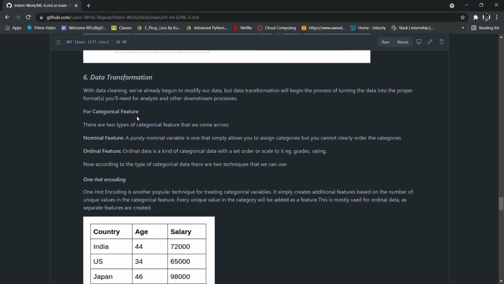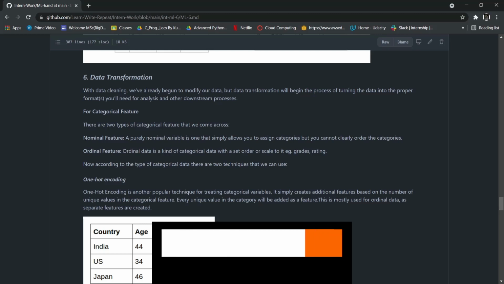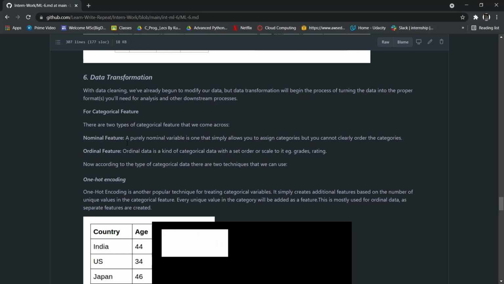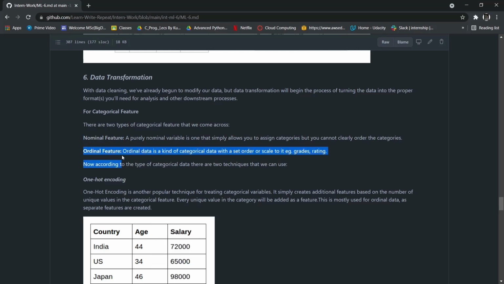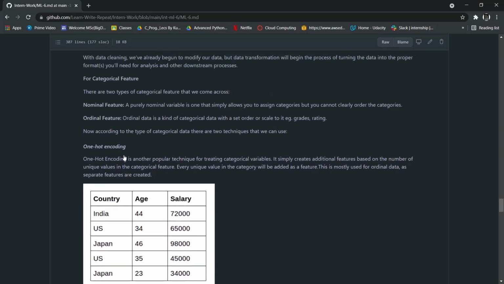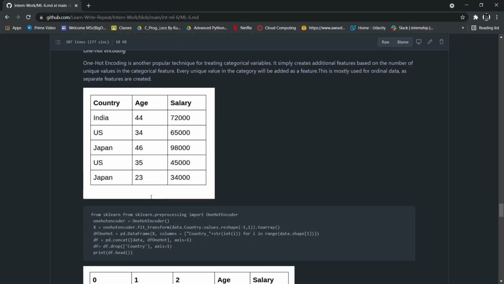Then we have nominal features. Nominal allows you to assign categories, but there is no order attached to it. For example, gender is male and female, but there is no order in that. So we basically have two types of categorical feature, nominal features and ordinal features. According to what kind of categorical data we have, when we have a nominal feature we use one method for data transformation, and when we have an ordinal feature we use another method. In total we have two techniques: one is one hot encoding, and the next is label encoder.